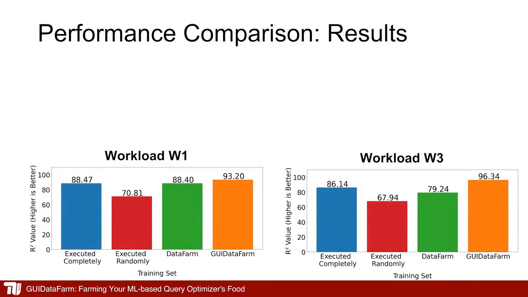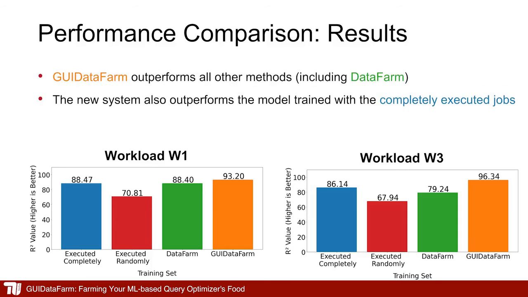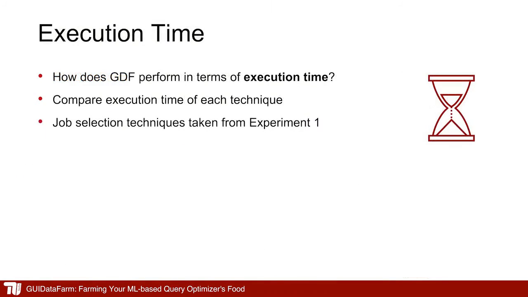Let's look at the results. Here we see that GUI data farm outperforms all other methods for both workloads. Specifically, it outperforms data farm without the human with a significant margin. It is particular that also the completely executed set is outperformed. This is probably due to overfitting and the inclusion of jobs that reduced prediction accuracy.